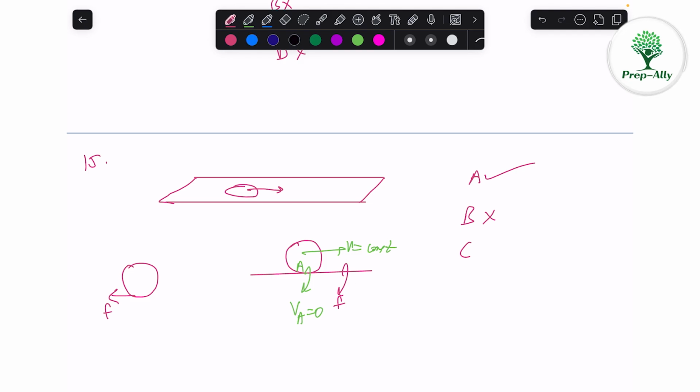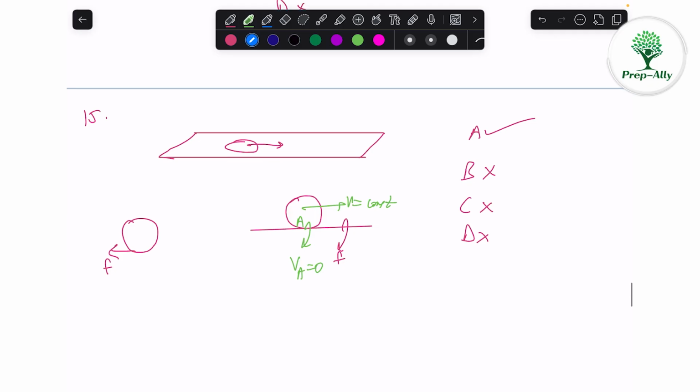Option C says that because the surface is very smooth, that's why the friction is not acting. That's not the reason, because we don't need friction while rolling with constant speed. That's why it is not acting. So the reason in C is incorrect. Now D says that friction cannot act on rounds. It can act. It's not like that.